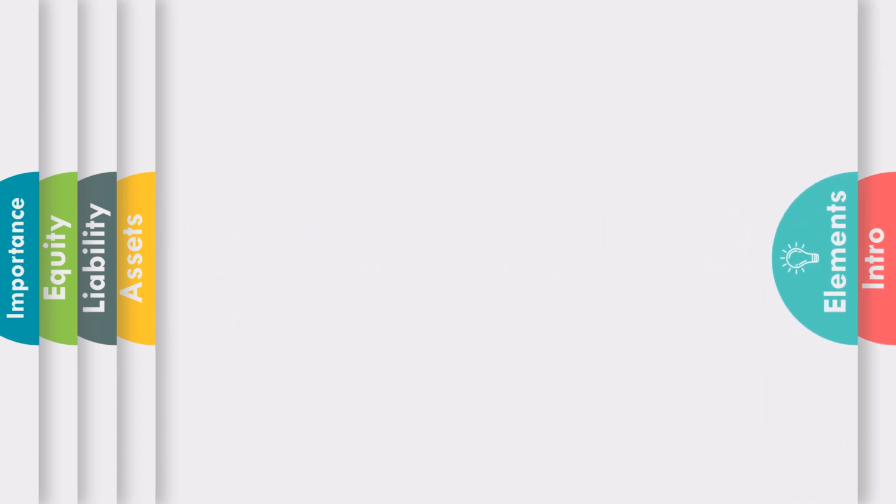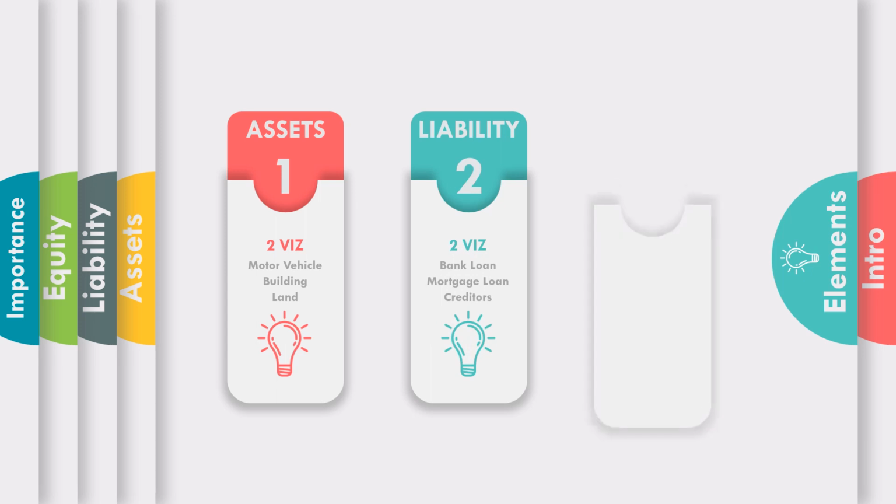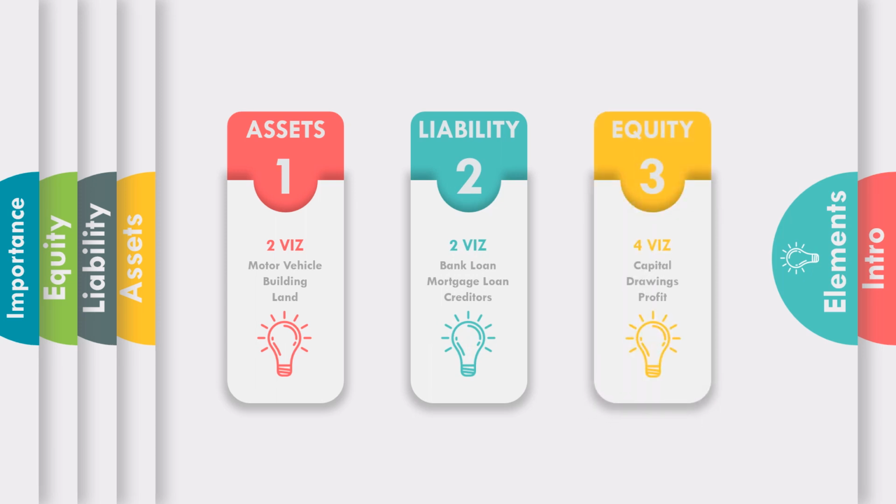Now we'll have a look on the elements of accounting. Basically, there are 3 main elements in accounting. They are assets, liability and equity. Apart from that, there are 2 other elements in accounting. They are income and expense.